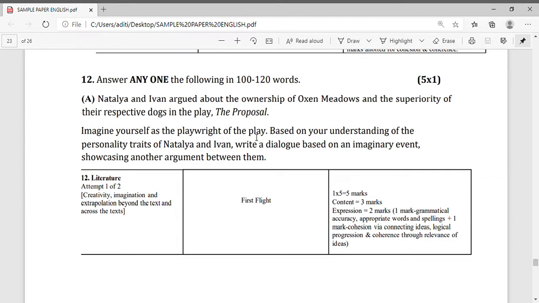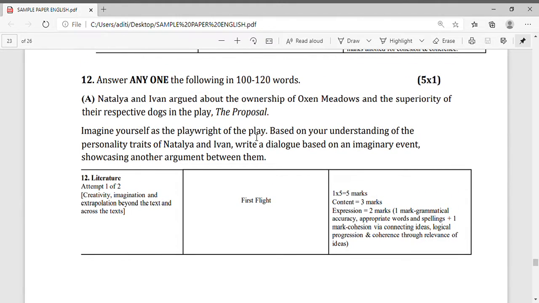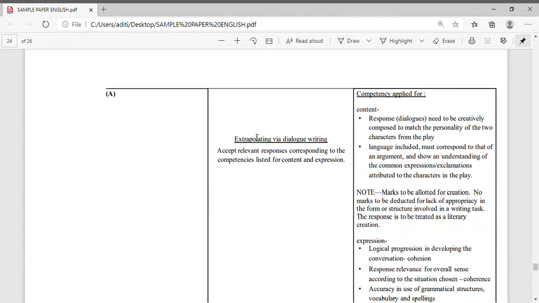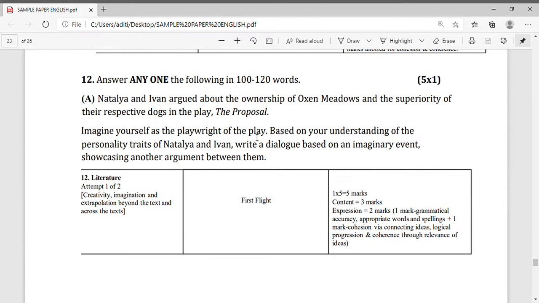Now here you can see 2 questions are given. Here question number 1, you can see Natalia, from the chapter The Proposal. Now here you can see again the marking scheme for this question. The question is given, how you will write the answer for this question. This is of 5 marks.